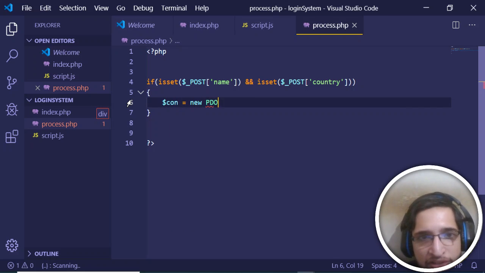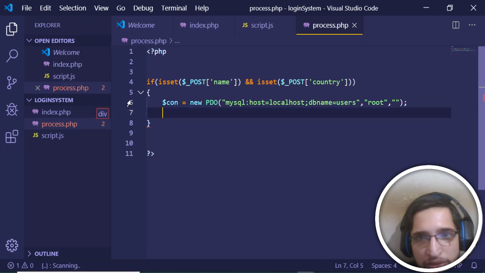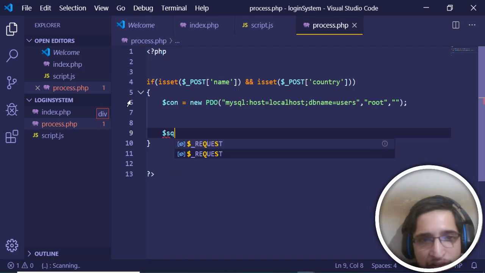Connection is very easy. New PDO, mysql host is equal to localhost in this case, and dbname is equal to the database name. So the database name is users, and apart from that, this is a username and this is a password. And now we just need to write a very simple query.